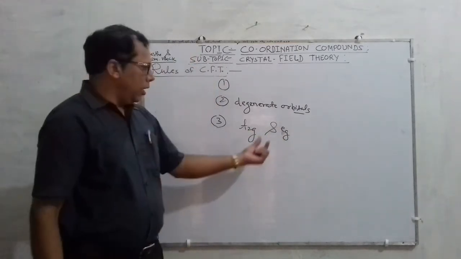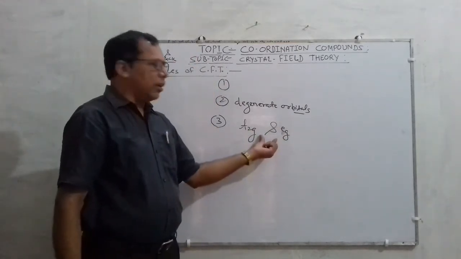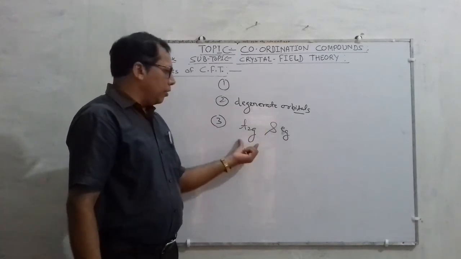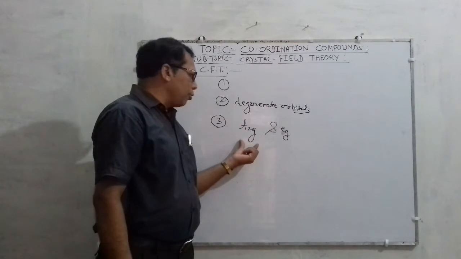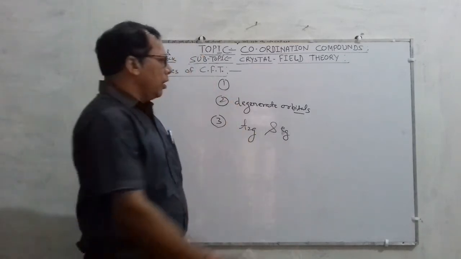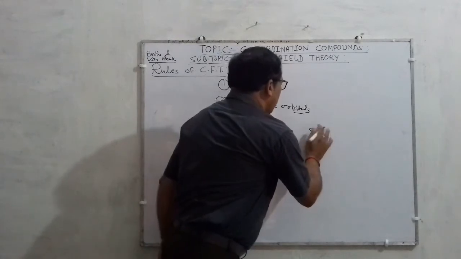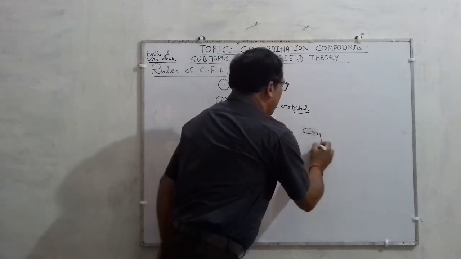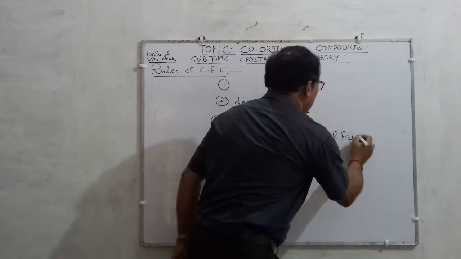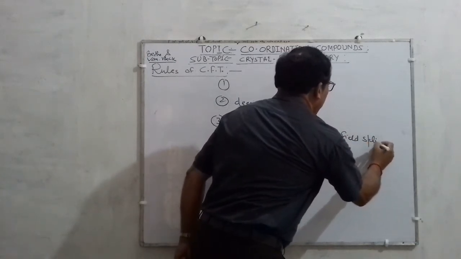These two sets are called t2g and eg, and this splitting is called crystal field splitting.